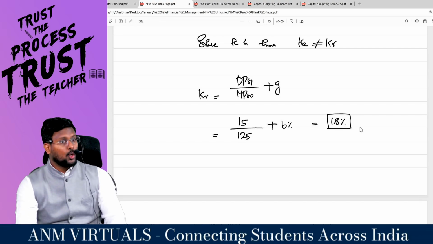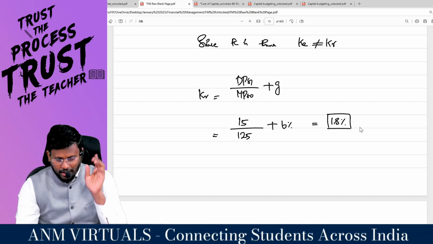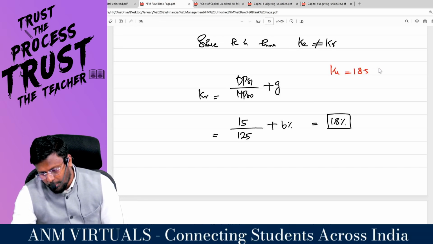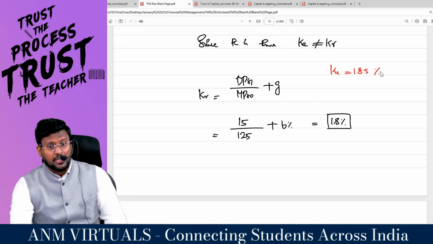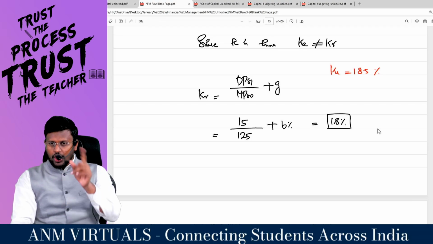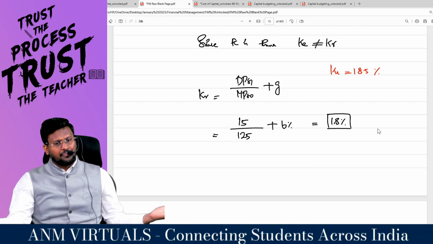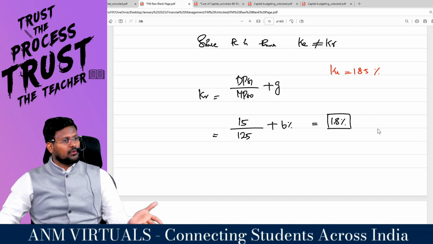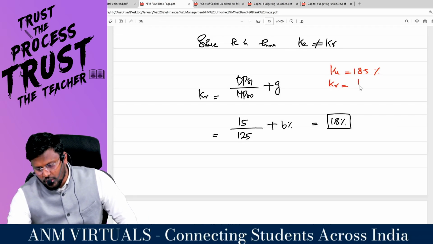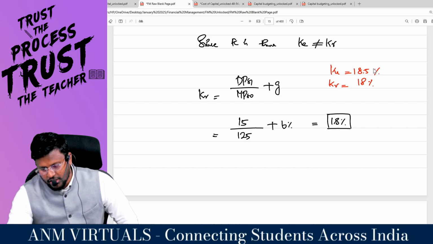Are you really with me? Look at the logic. KE is equal to 18.5% because for KE we have to spend the flotation cost. Since we are spending flotation cost, it will be a cost to the company, and automatically the cost to the company will be more. Whereas KR does not have the flotation cost. That is why it is 18%.